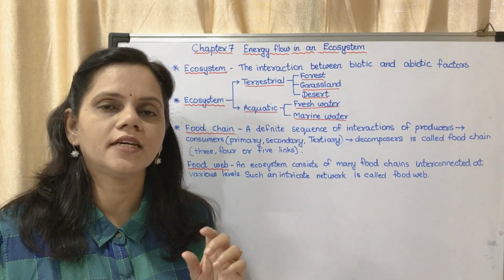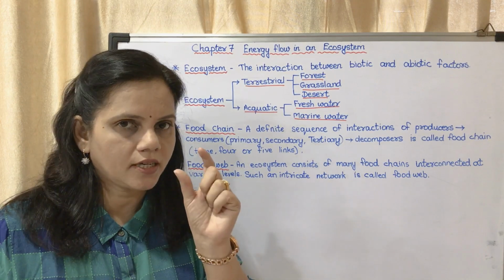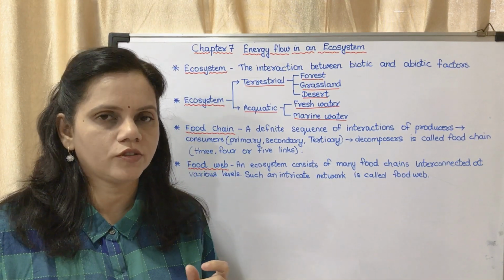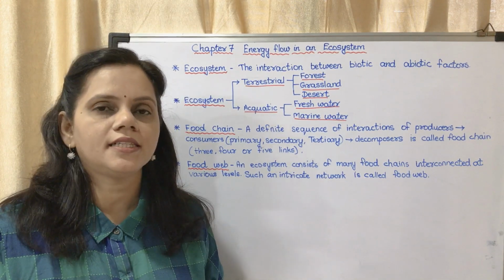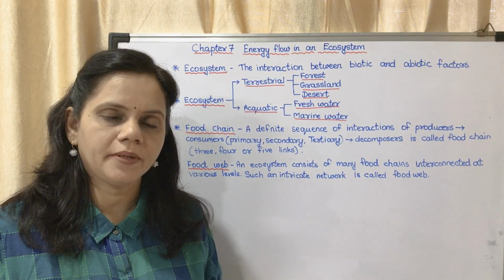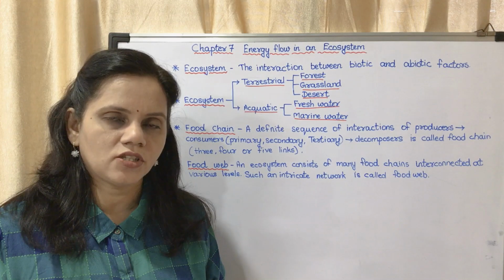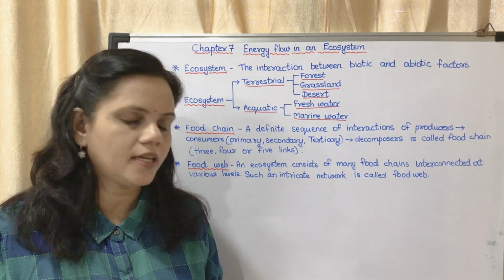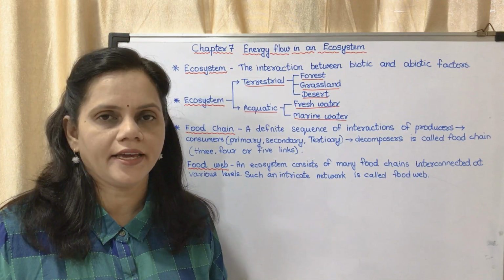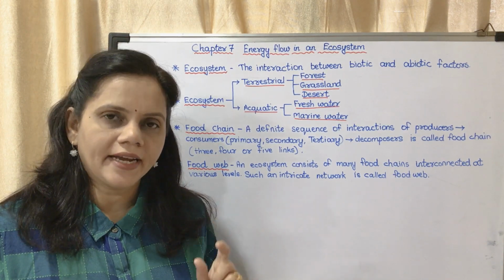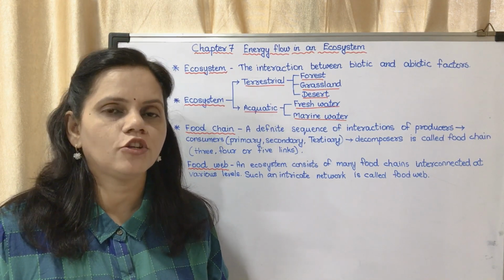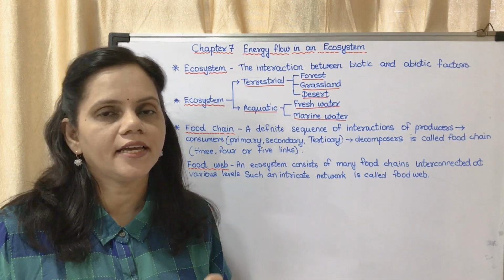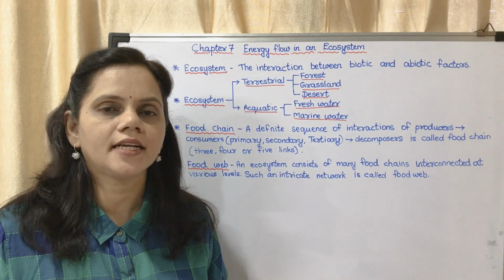You may write in your textbook the names of those organisms for figure 7.1: grass, grasshopper, frog, snake, eagle and fungi. In brackets where you have written grass, write producer. Where you have written fungi, write decomposer.